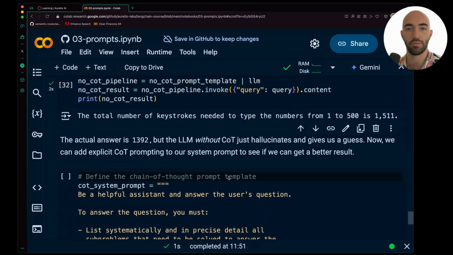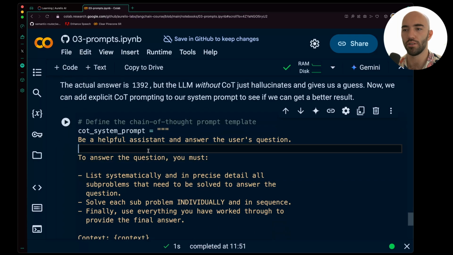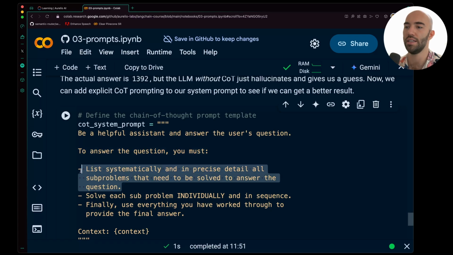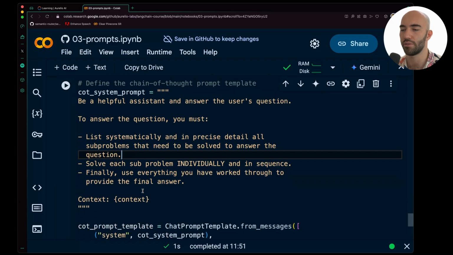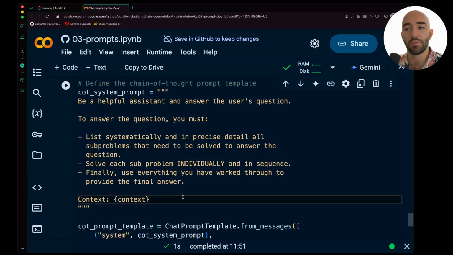Now let's go ahead and see, with chain of thought prompting, what does it do? So be a helpful assistant and answer the user's question. To answer the question, you must list systematically and in precise detail all subproblems that need to be solved to answer the question. Solve each subproblem individually. You have to shout at the LLM sometimes to get them to listen. And in sequence, finally, use everything you've worked through to provide a final answer.